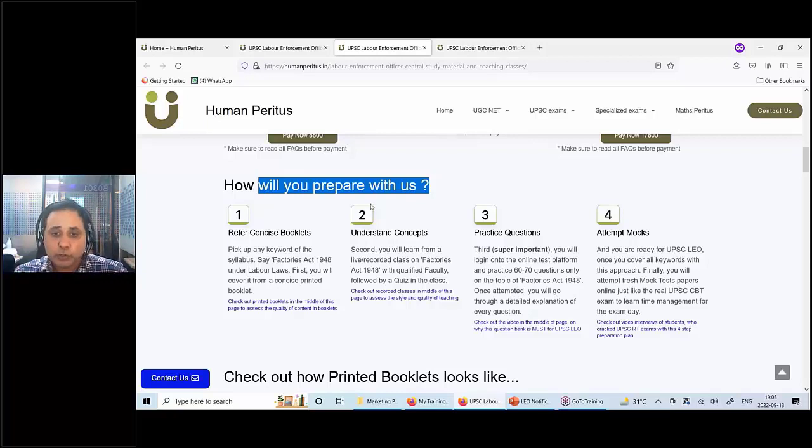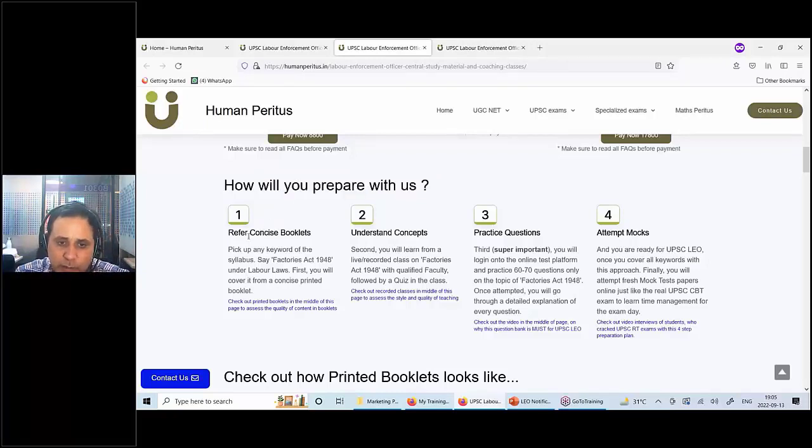Now, so these are step number 1 and step number 2. Step number 1 is concise booklet. Step number 2 is video classes. Now some people also do it this way, that they will watch video classes first and then they will read from the booklet. So that depends upon you how you guys want to take it. But these are the 2 steps.